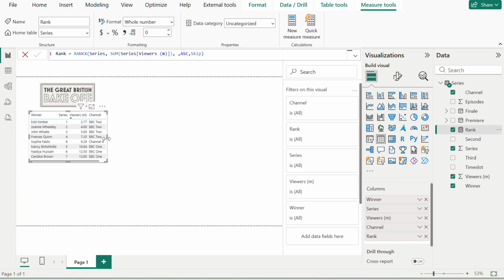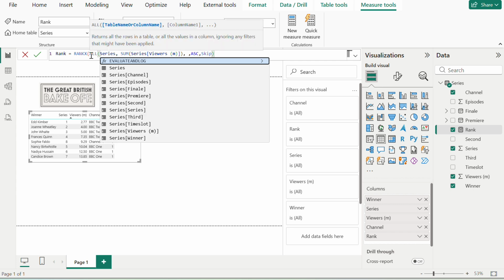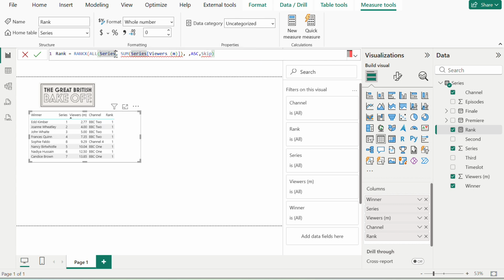Let's check if this is working or not. So I've added this. Now it's giving us 1 for each and everything. Why? Because I think if I take all here and filter this like this, and add a CALCULATE function here and remove this, yeah. By adding CALCULATE here, we are directly mentioning to do this.